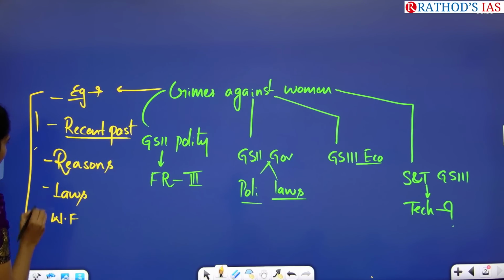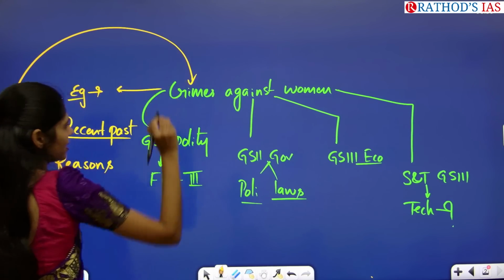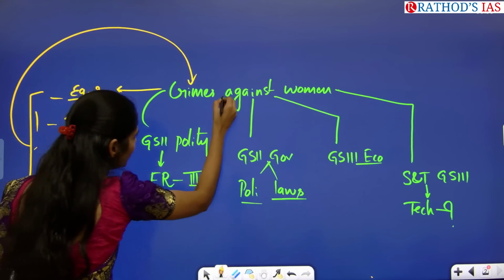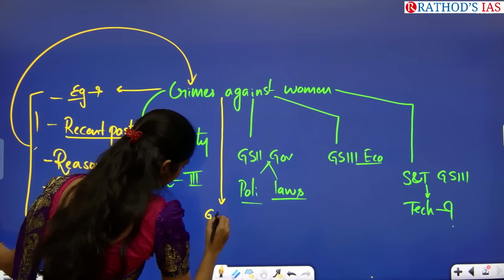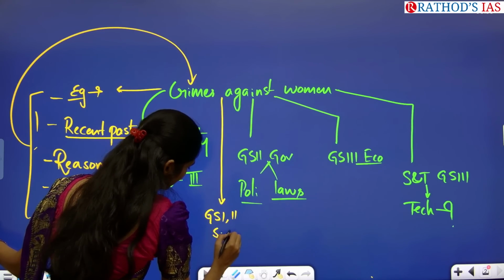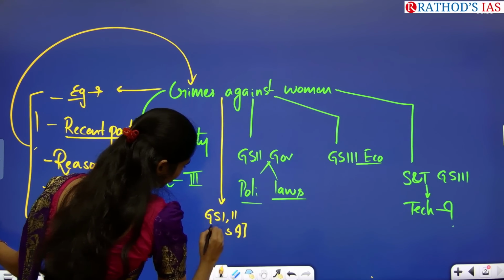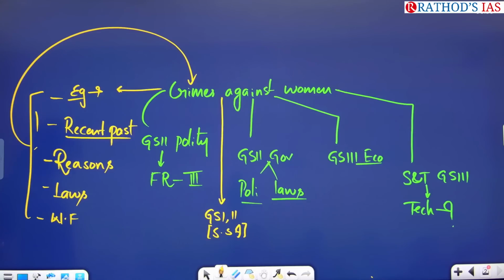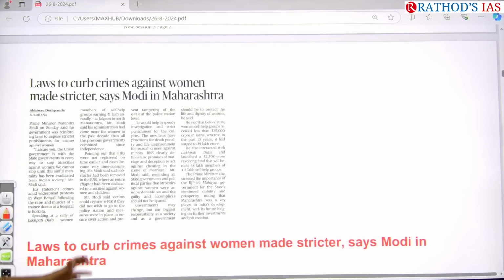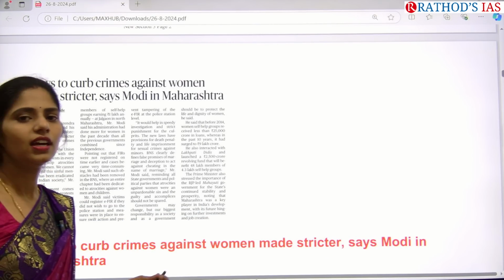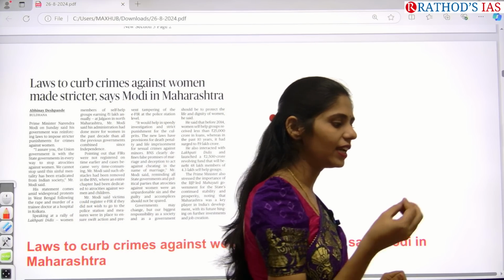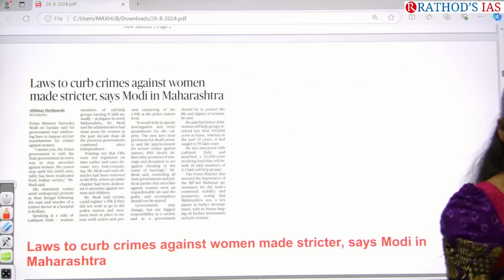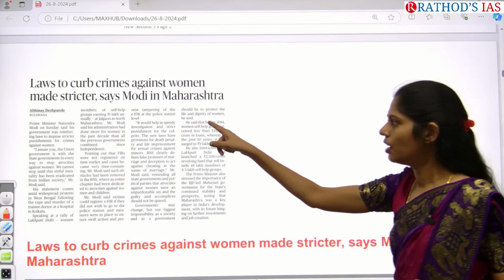So all these dimensions you have to see from this article's point of view, and you can connect this article with GS Paper 1 and 2, from the society and social issues point of view as well. Okay, let us see this article. The title is about the steps taken by the Government of India, especially in which state here? Maharashtra.